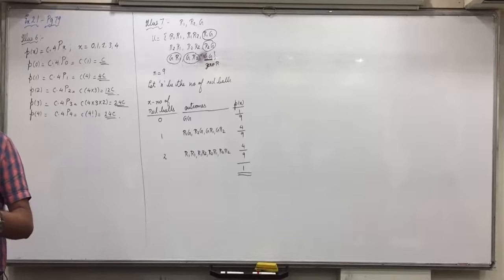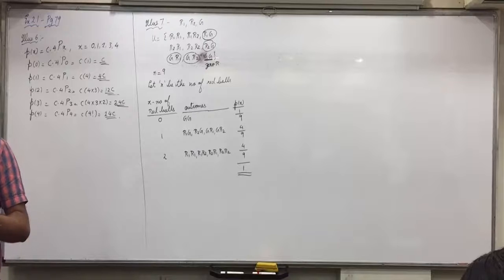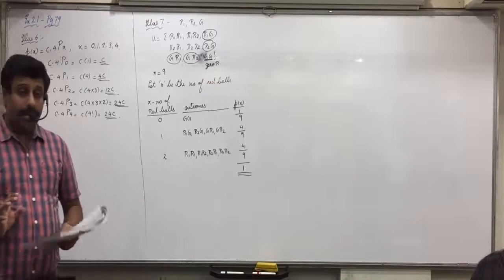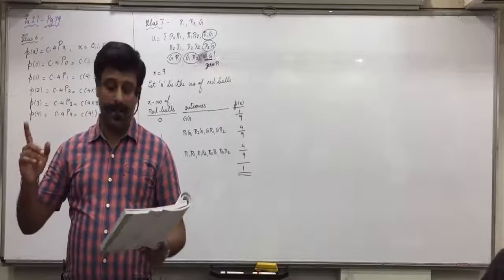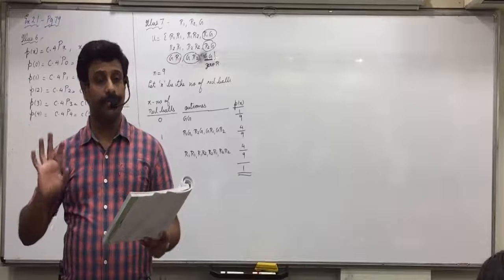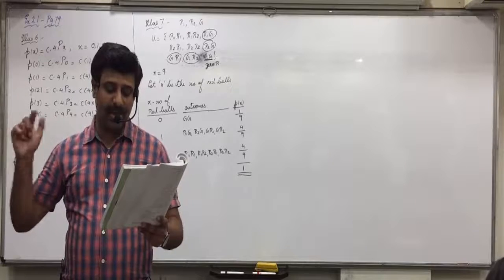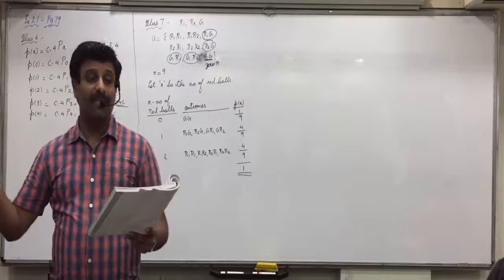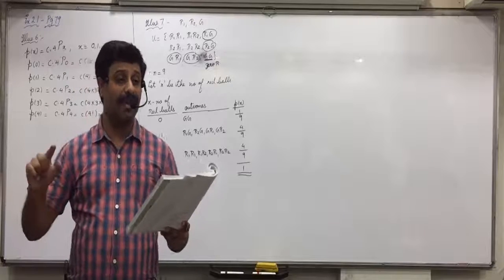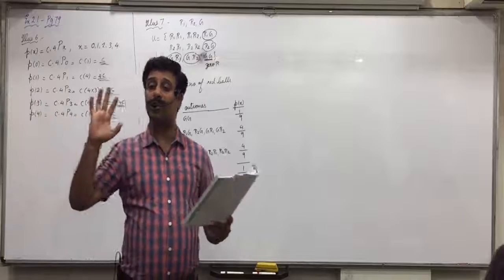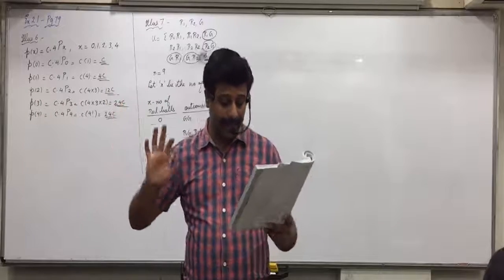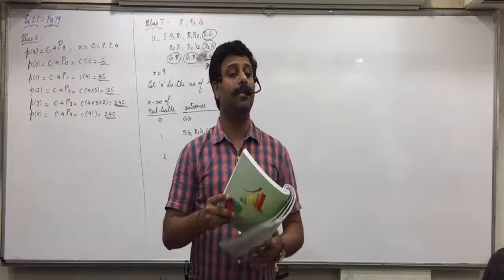4C2, that is 6. Obtain the unlined probability distribution. First you obtain the probability distribution of the number of white balls, marked as x. What is the minimum number of white balls possible? 0, then 1, and then 2. Because 0 white means 0 white and 2 black. 1 white means 1 white and 1 black. 2 white means 2 white and 0 black. And then you'll do those calculations. Did you understand this? Hence find its mean and variance.